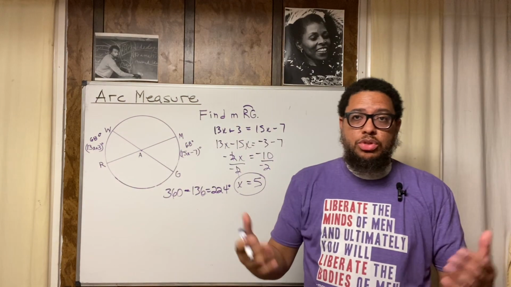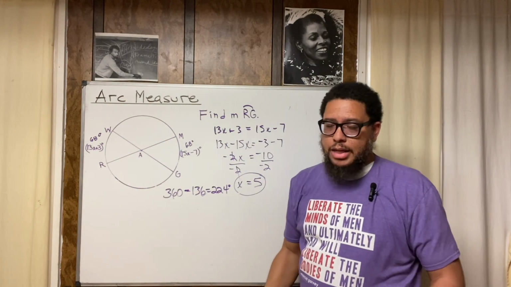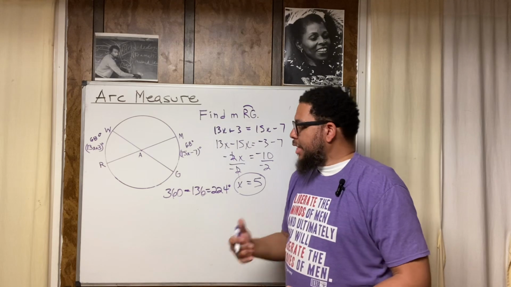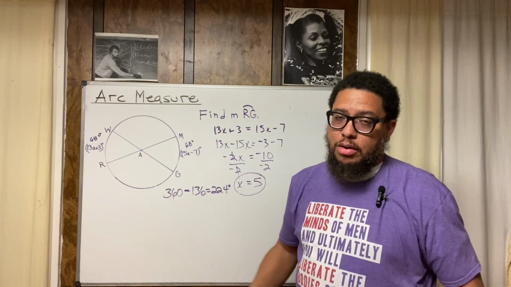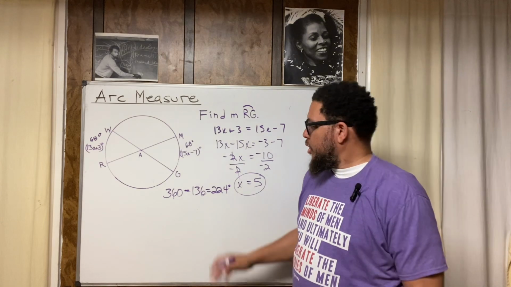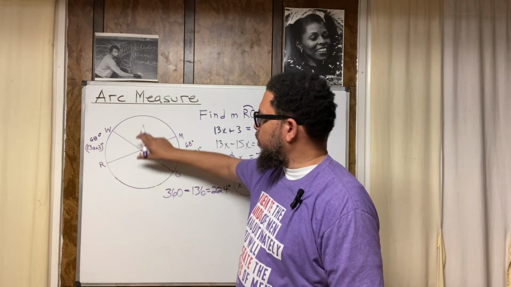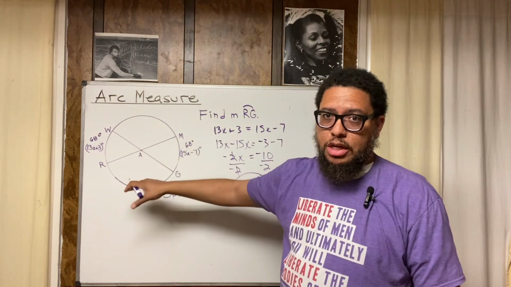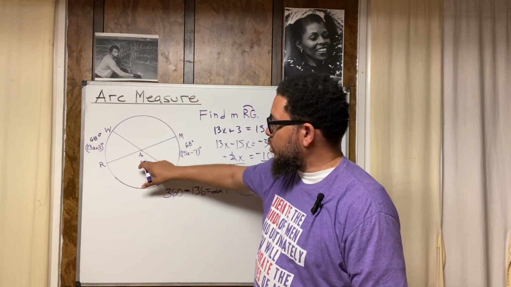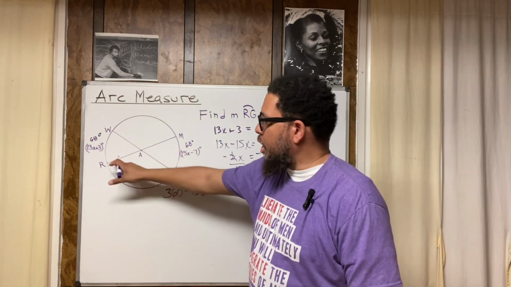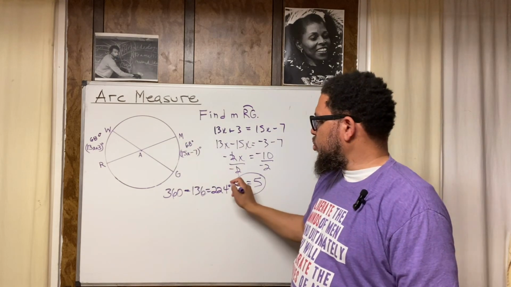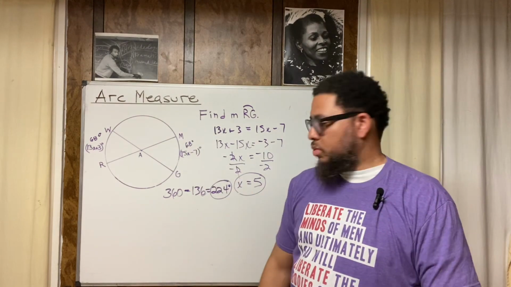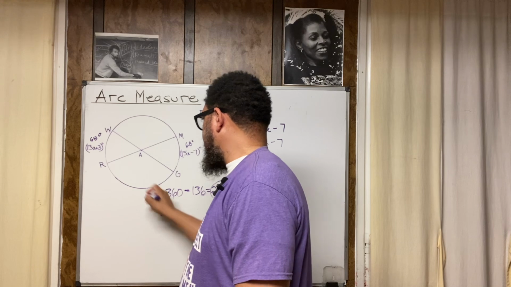But you also know, because you know the vertical angles theorem, right? See, I love geometry because geometry challenges you to figure stuff out, to use your brain, think critically. And I just like figuring stuff out, right? So if these two arcs add up to 224, but they're equal to each other because they're vertical, these are vertical angles. So if vertical angles are congruent, then the arcs got to be congruent also, right? So all you got to do is take this 224 and divide it by 2 to get RG.